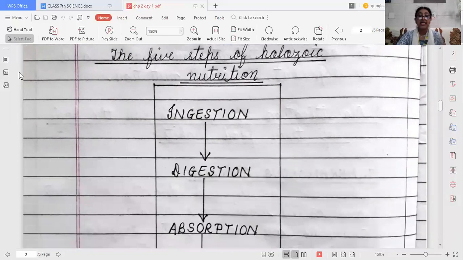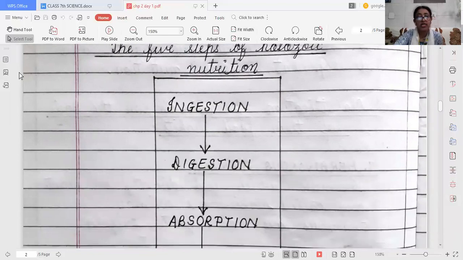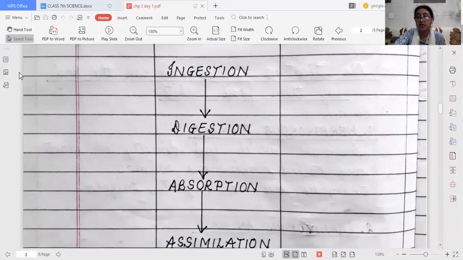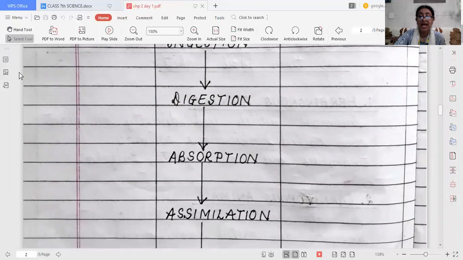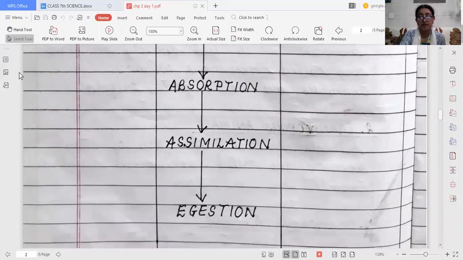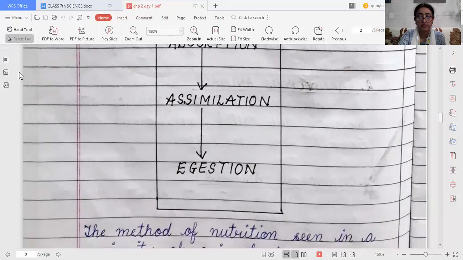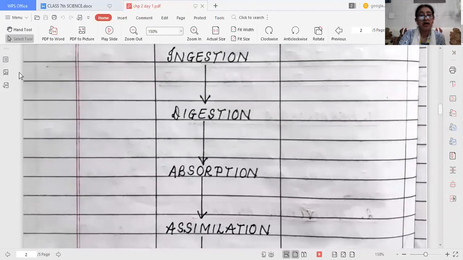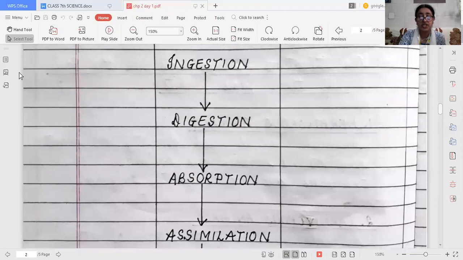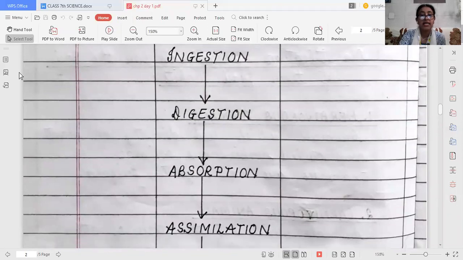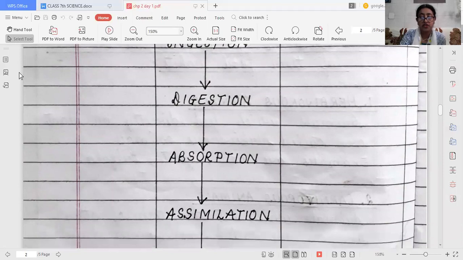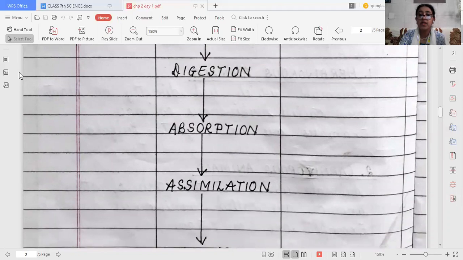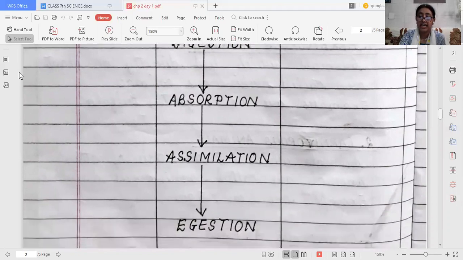Now, there are 5 main steps of holozoic nutrition. Number 1 is ingestion. Number 2 is digestion. Number 3 is absorption. Number 4 is assimilation. And number 5 is egestion.